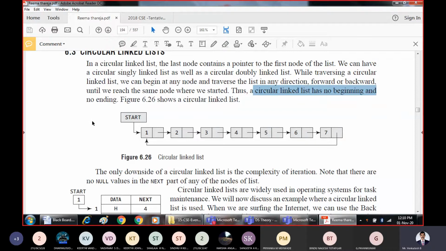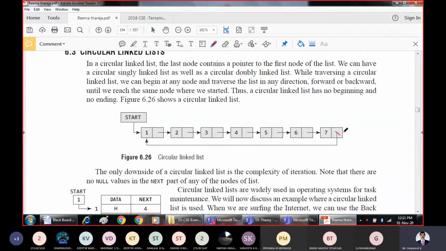So the meaning here, I'll explain with this diagram. A circular list is one which contains a pointer in its last node to the first node. If you compare with the linear linked list, the last node was containing null in earlier cases.